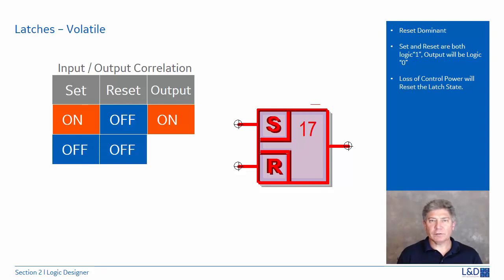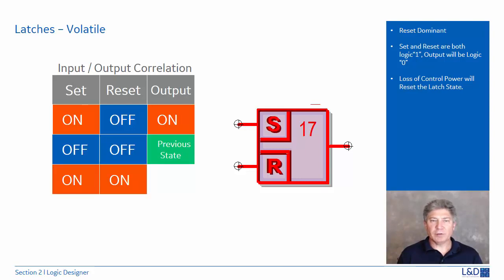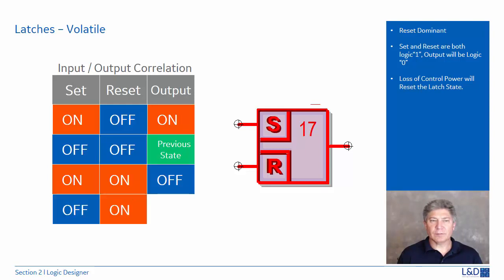If they're both off, then the state doesn't change from its previous state. If they're both on, then the output is off. If the set is off and the reset is on, then the output is off.